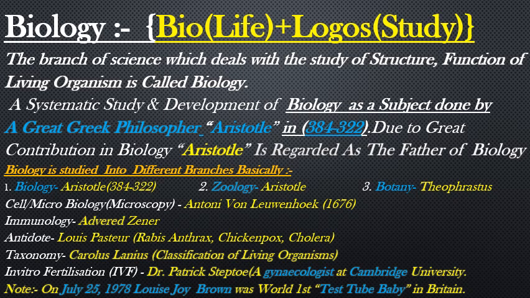A systematic study and development of biology as a subject was done by a Greek philosopher, Aristotle, between 384 and 322 BC. Due to his great contribution in biology, Aristotle is regarded as the father of biology.